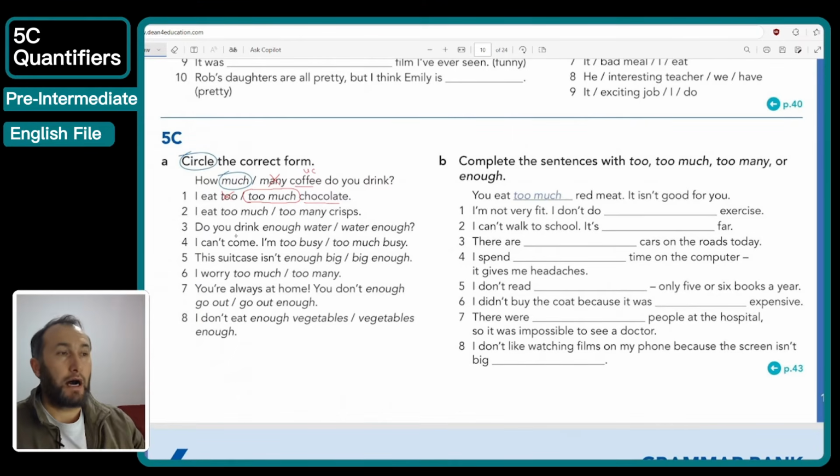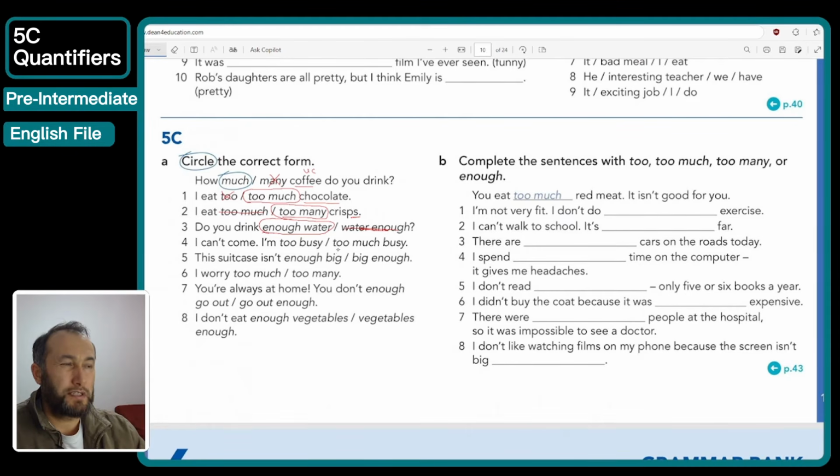Number 2, I eat too much or too many crisps. The crisps here is a countable noun, so I'm going to go for too many. Too much we use with uncountable. Crisps here is a countable noun, guys. Number 3, do you drink enough water? Water is a noun, so we must use enough before the noun. So enough water. We don't say water enough. Enough water.